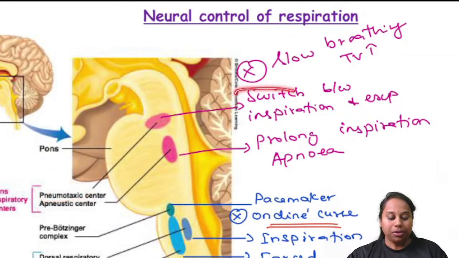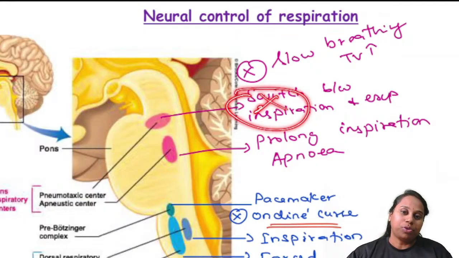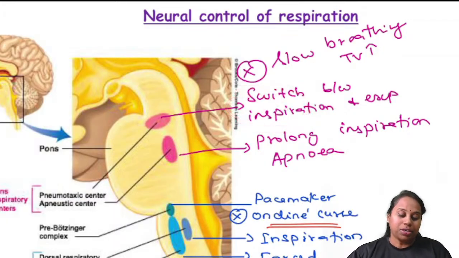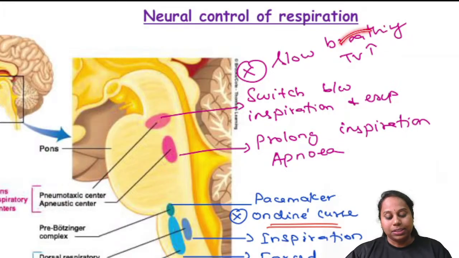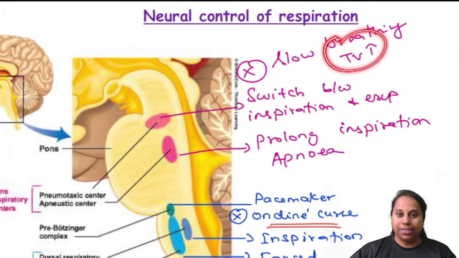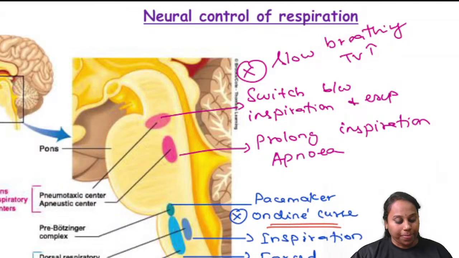If there is something wrong in this switch, you don't know when to stop inspiration and when to do expiration. You don't know when to stop inspiration. So when you keep on doing inspiration, breathing becomes very slow. When you breathe very slowly, tidal volume increases. So any damage to the pneumotaxic center results in slow breathing and an increase in tidal volume.